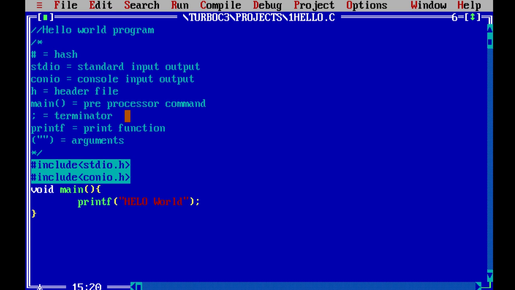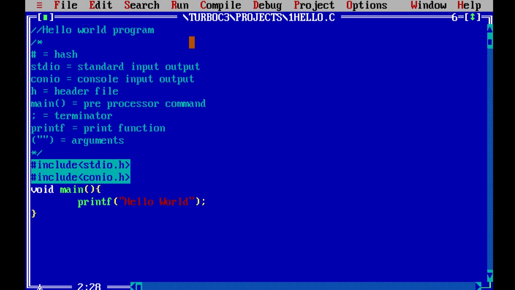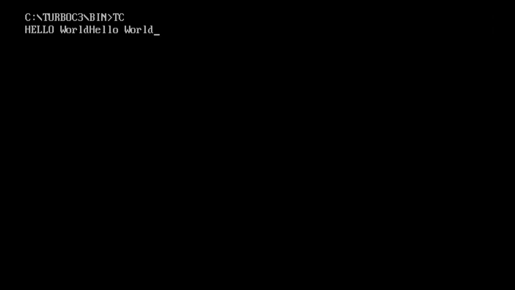To see the output, let me first correct. To see the output, you have to press Alt F5. You can see the first compiled output. Now I did the change. To see the change, let me again run the project with Ctrl F9. Now let's again see with Alt F5, and you can see the changes here.